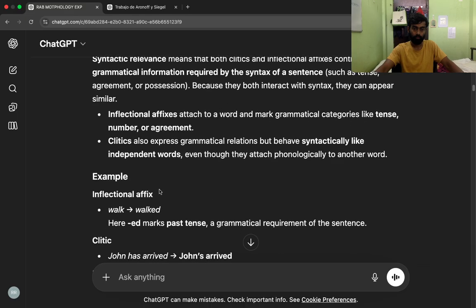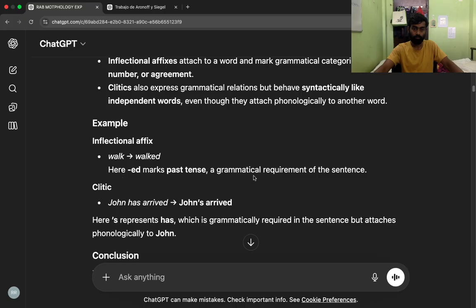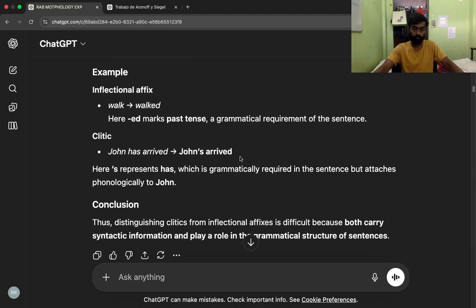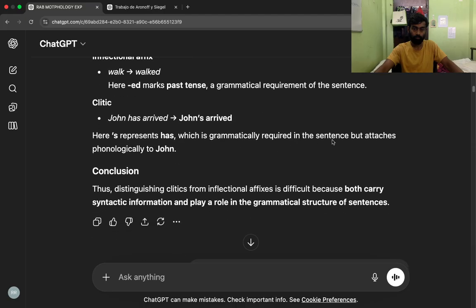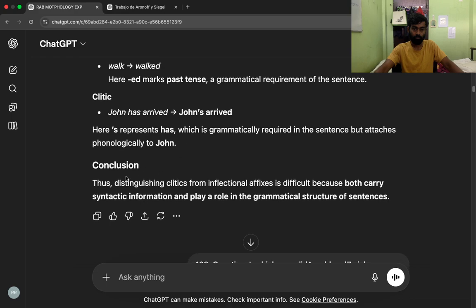Example, inflectional affix, walk, walked. Here it marks past tense, a grammatical requirement of a sentence. Clitic, John has arrived, John's arrived. Here 's represents has, which is grammatically required in a sentence but attaches phonologically to John. Conclusion. Thus, distinguishing clitics from inflectional affixes is difficult because both carry syntactic information and play a role in the grammatical structure of sentences.